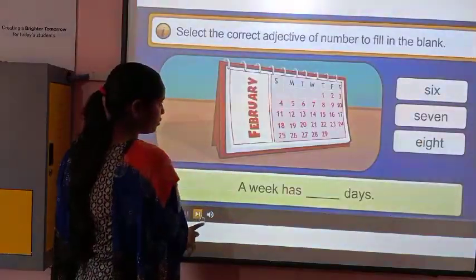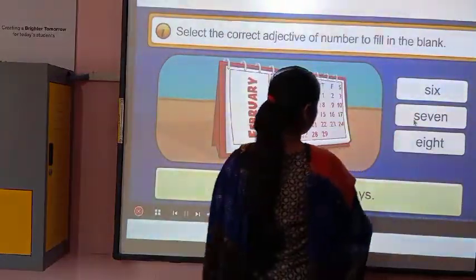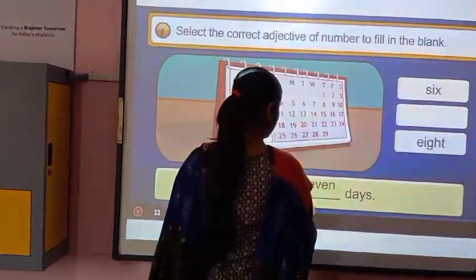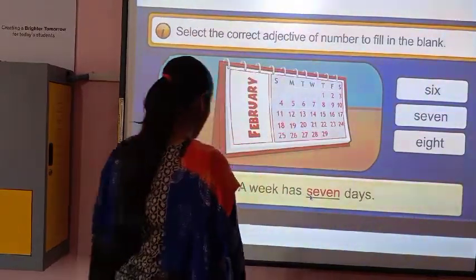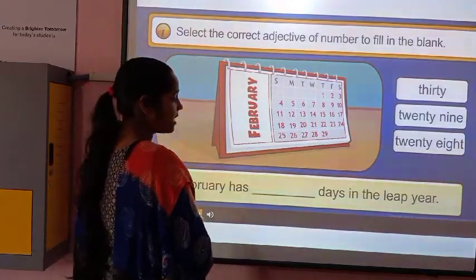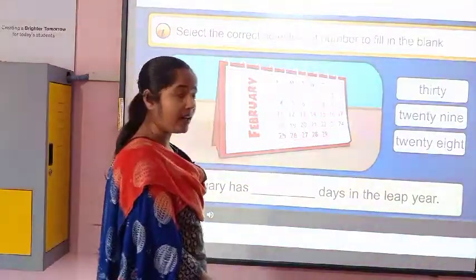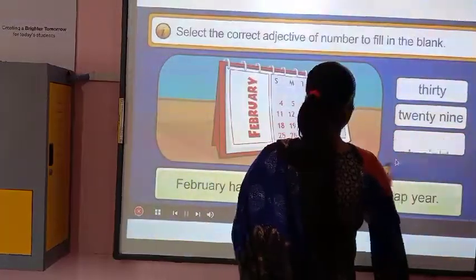So let's come to the exercise. A week has how many days? 7 days. Yes, we are right. February has dash days in the leap year. So, how many days?